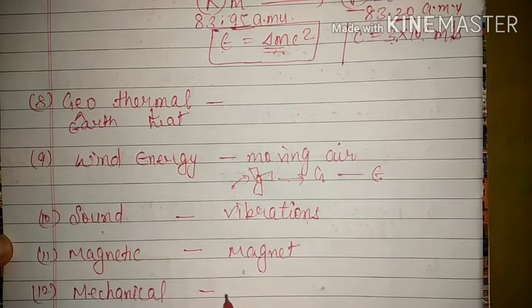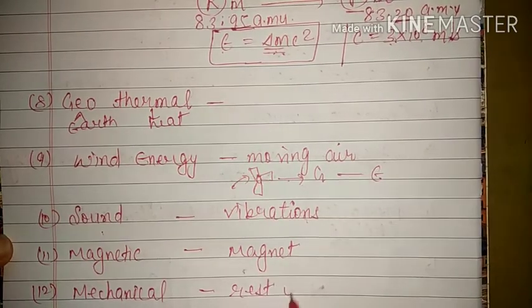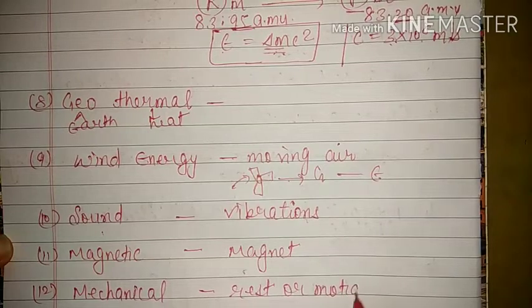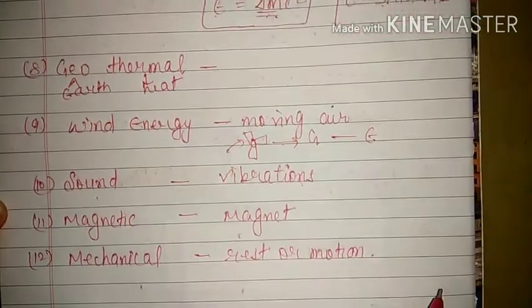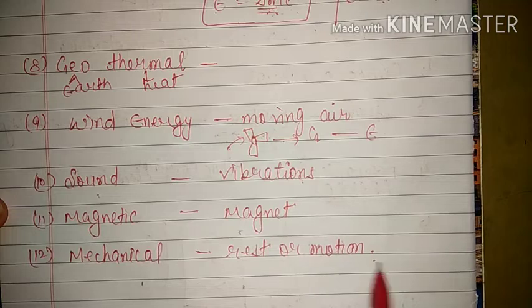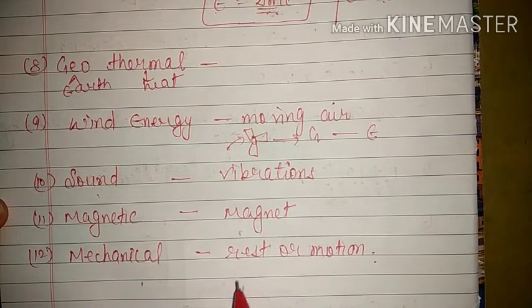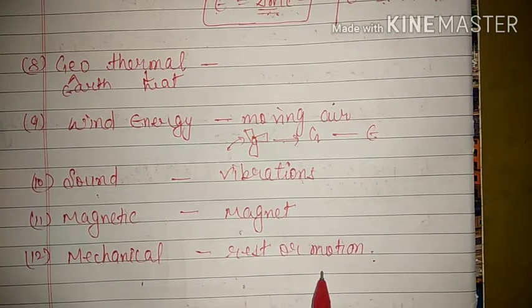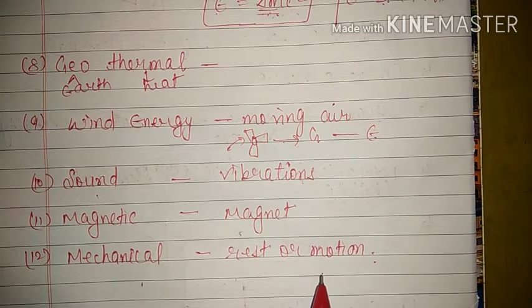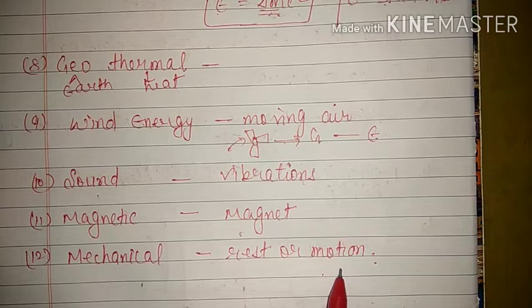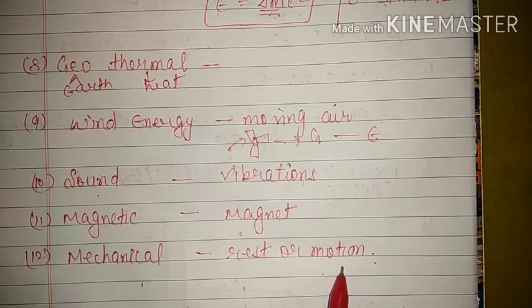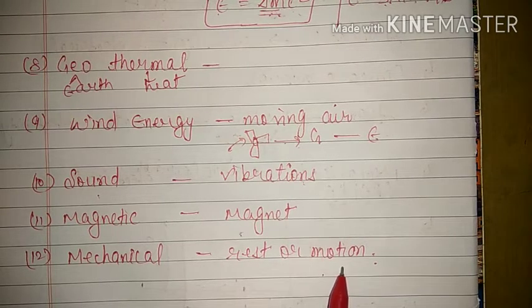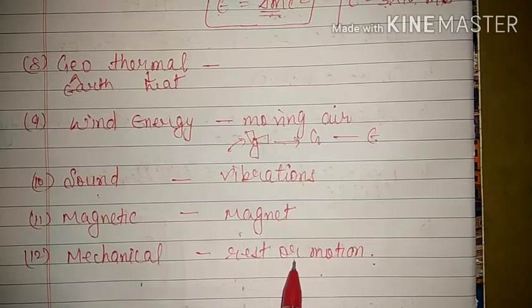We have studied about it very well. It is the energy possessed by a body due to its state of rest or motion, and we know that it is of two types, kinetic energy and potential energy. But here in this section we will make use of kinetic energy, because kinetic energy is the only form of mechanical energy which can be converted into any other form. So that is about mechanical energy.